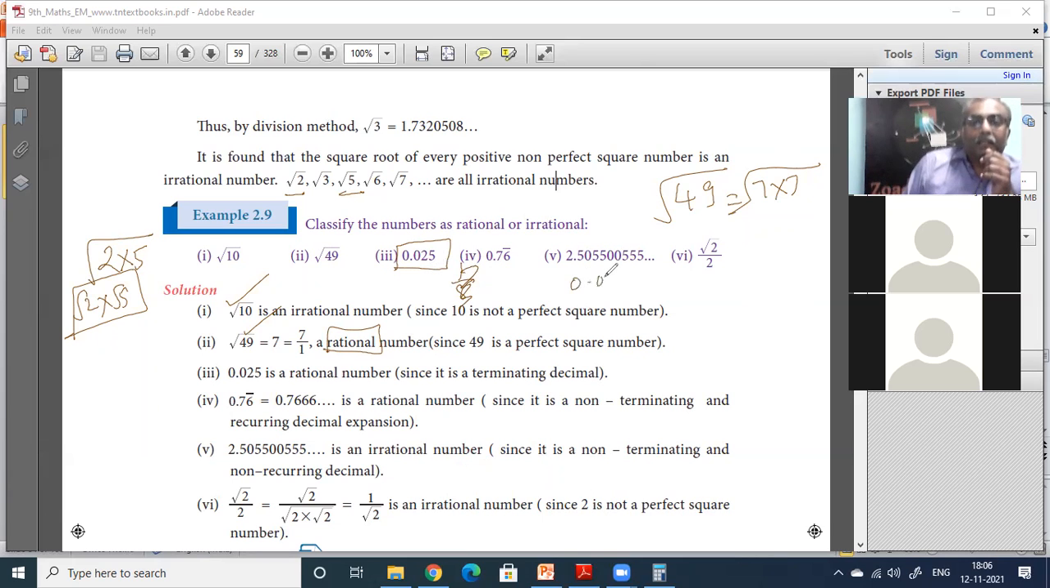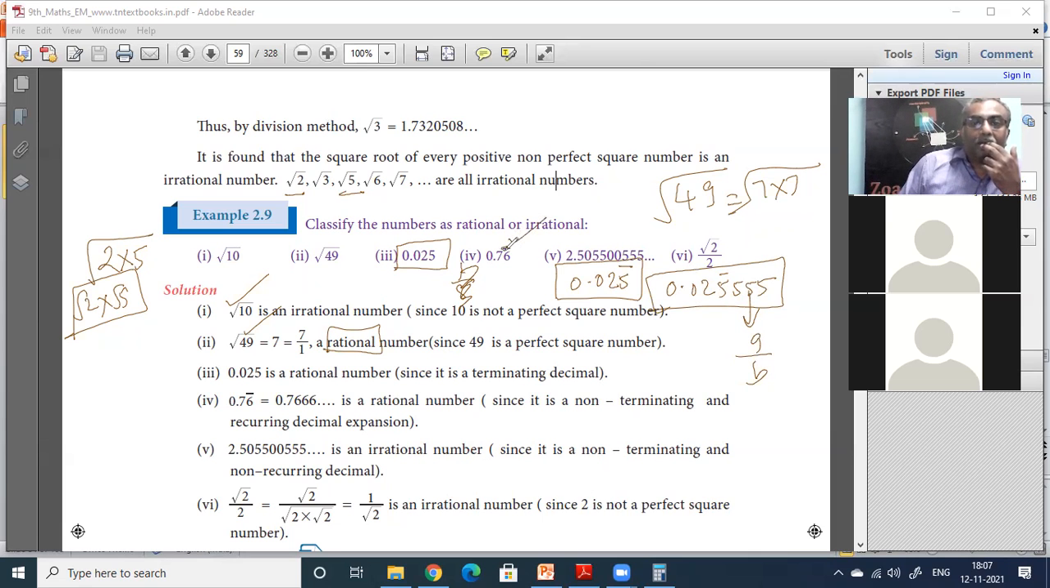Suppose they give 0.025 with a recurring dash, like this. Is this irrational? No, it's also rational, because it only means 0.2555555. So it is non-terminating but recurring. That means it is of the form a by b. Be very careful again.